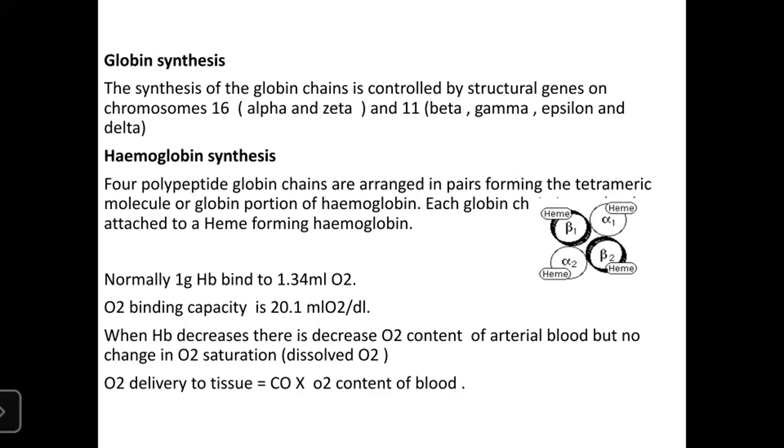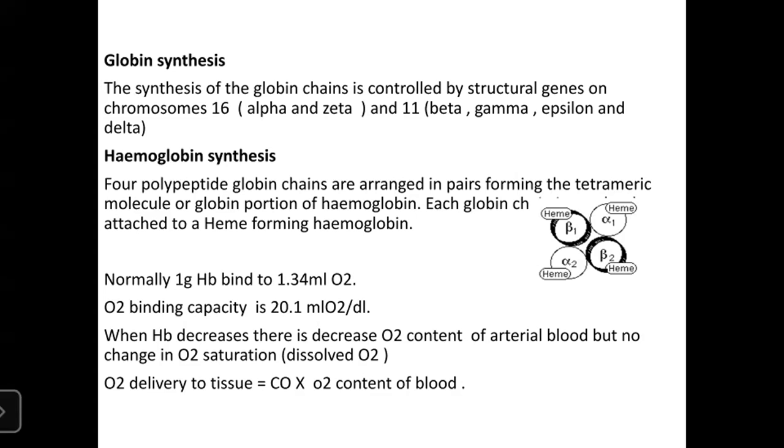In hemoglobin synthesis, 4 polypeptide globin chains are arranged in pairs forming a tetrameric molecule. Each globin chain is attached to a heme, forming hemoglobin. So you can see the tetrameric molecule that is attached to heme. Normally 1 gram of hemoglobin binds to 1.34 ml of oxygen, so oxygen binding capacity is 20.1 ml of oxygen per deciliter.